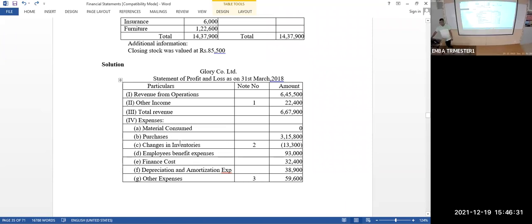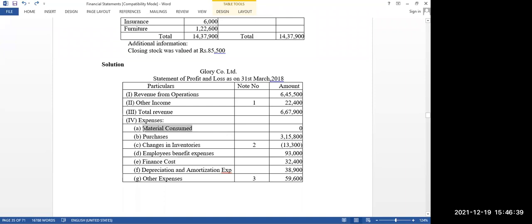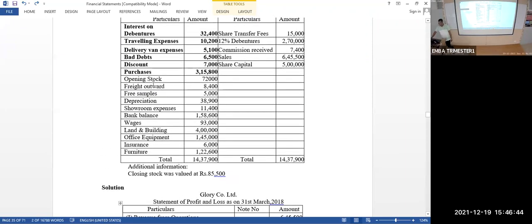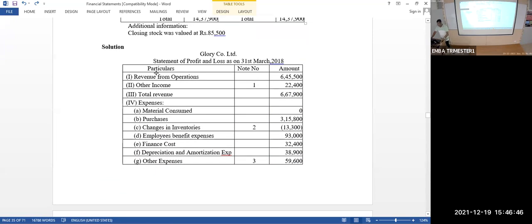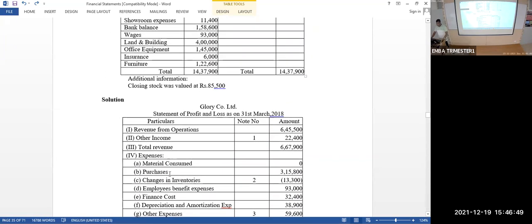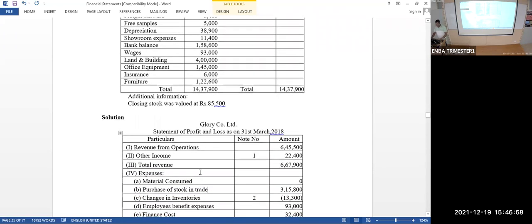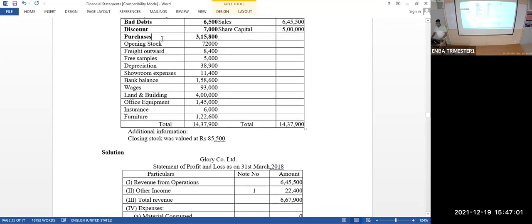Purchases will come under the purchase column, or if it is a raw material purchase, it should be considered to calculate the material consumed. If it is purchase of raw material, you have to take that to calculate the material consumed. If it is just purchase of stock in trade, separately you have to write it. Purchase of stock in trade.